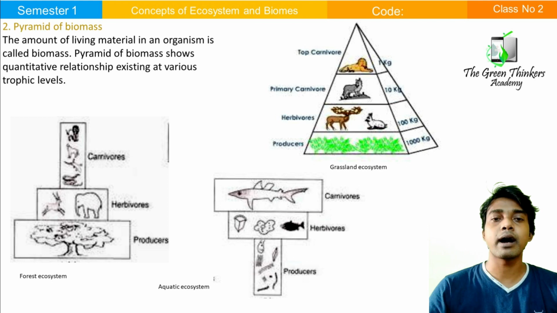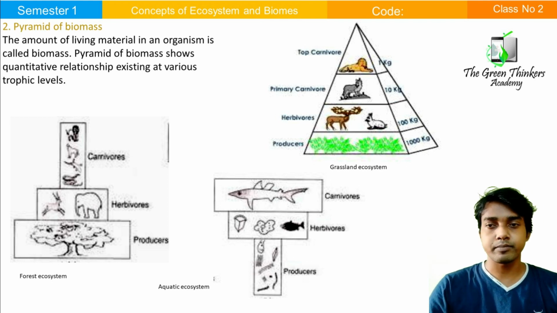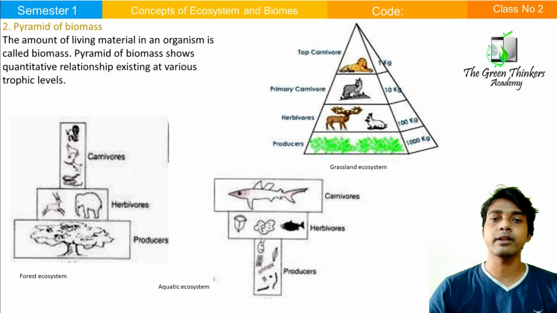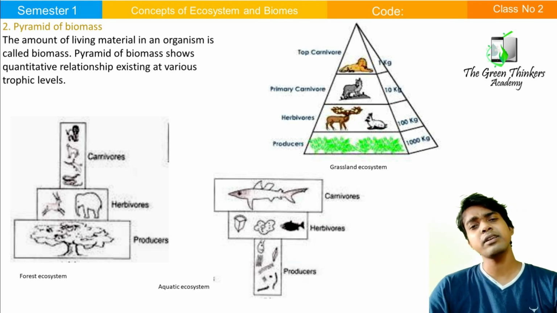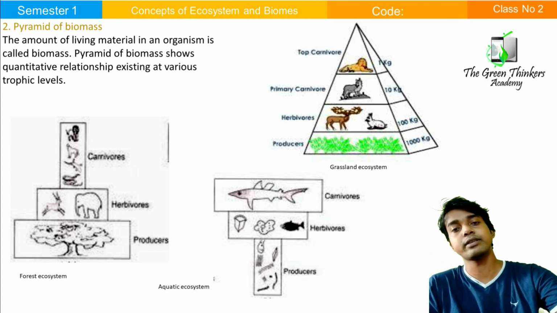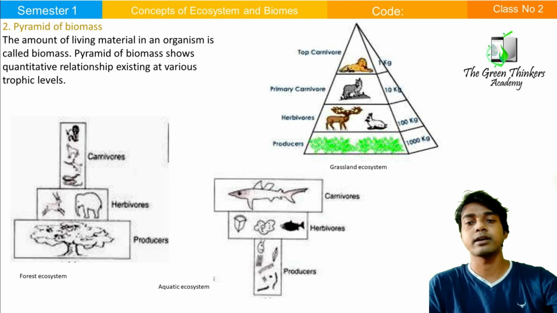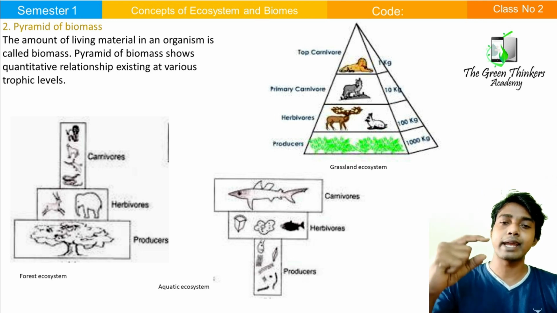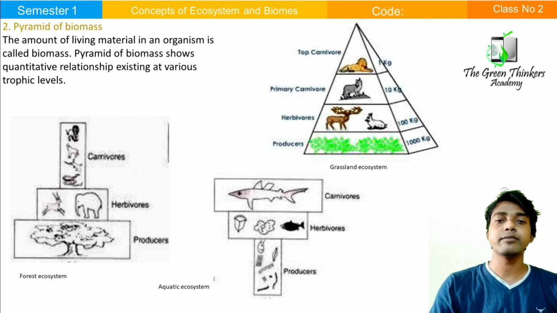In case of the aquatic ecosystem, who is the producer? The producer is the different algae and the different phytoplankton. But the weight of the algae and the weight of the phytoplankton is very, very much less than the total weight of the fishes. That's why the producer area is very low and the carnivorous area is very high.